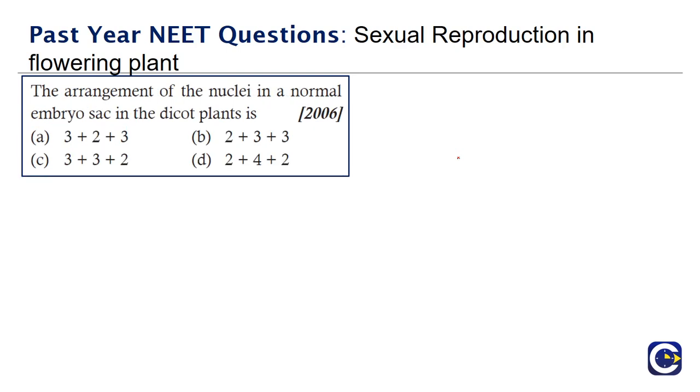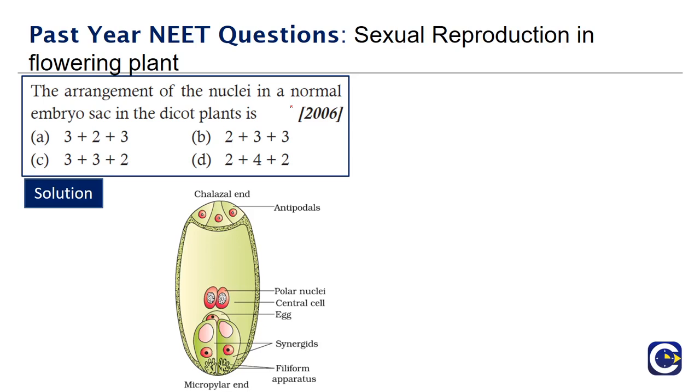The arrangement of nuclei in a normal embryo sac in dicot plants is: 3 plus 2 plus 3, 2 plus 3 plus 3, 3 plus 3 plus 2, or 2 plus 4 plus 2. So let's look at the embryo sac so that we can configure the orientation of nuclei. This is the mature embryo sac, and we have the chalazal and the micropylar ends and the cells in the middle.